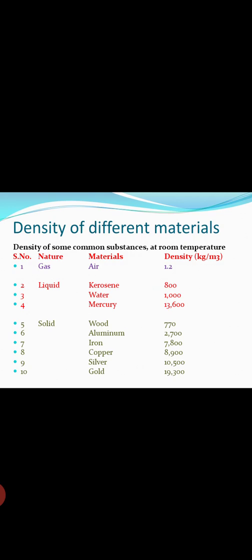It is 8900. Ninth one is silver. Its density is 10,500. Last one is gold. Density is 9300.